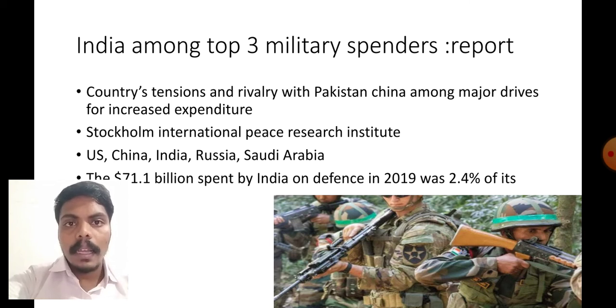If you see the amount, the $71 billion spent by India on defense in 2018 was 2.4% of its GDP. What is GDP? GDP is gross domestic product. It is 2.4% of its GDP. Please make a note: there is $71.1 billion. That is a huge amount. That is 2.4% of its GDP.